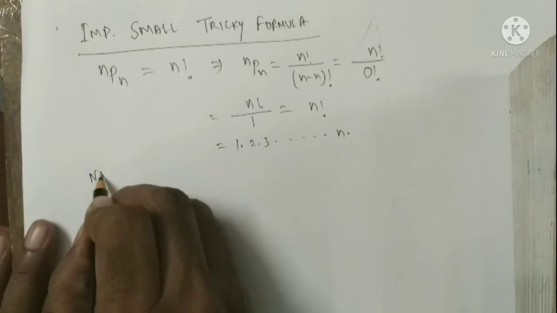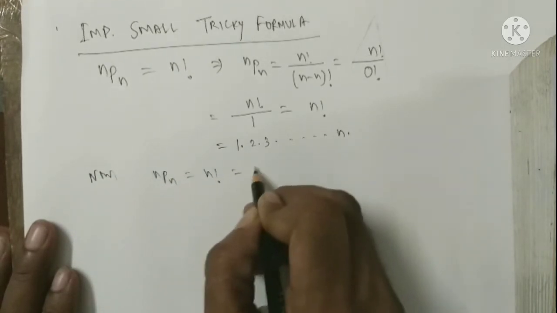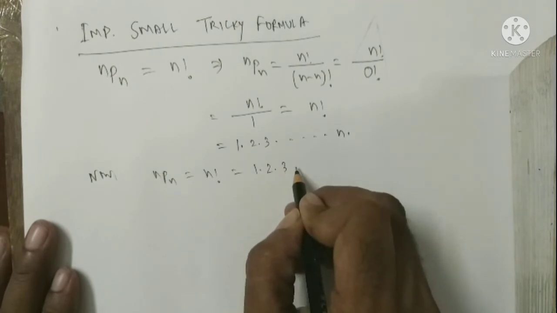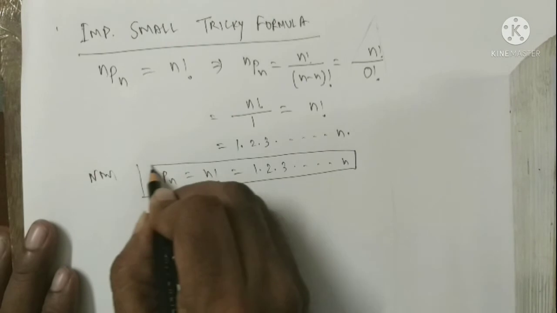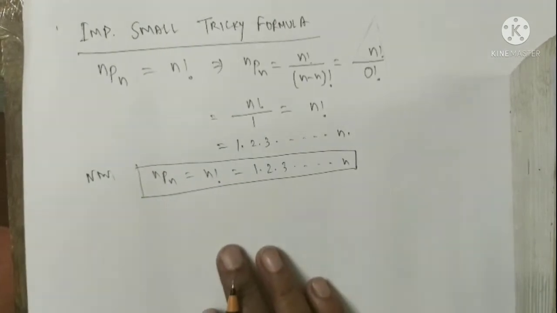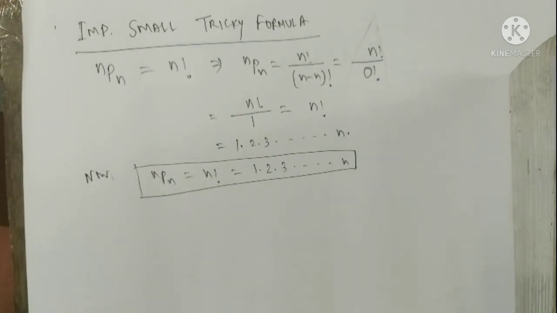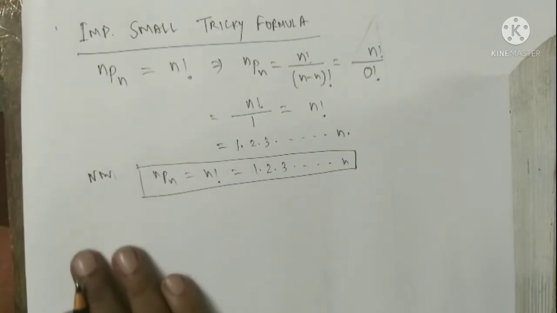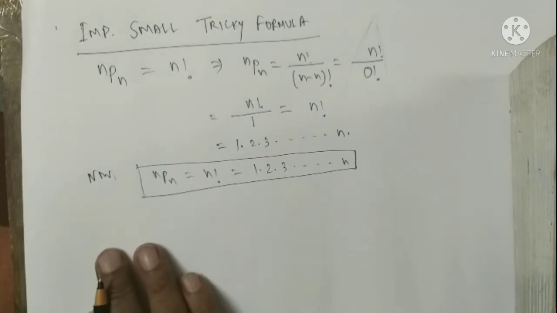Now nPn equals n factorial equals 1, 2, 3, up to n. This is complete. nPn means n factorial. This is our mission complete. Now we focus on another separate important formula regarding factorial.